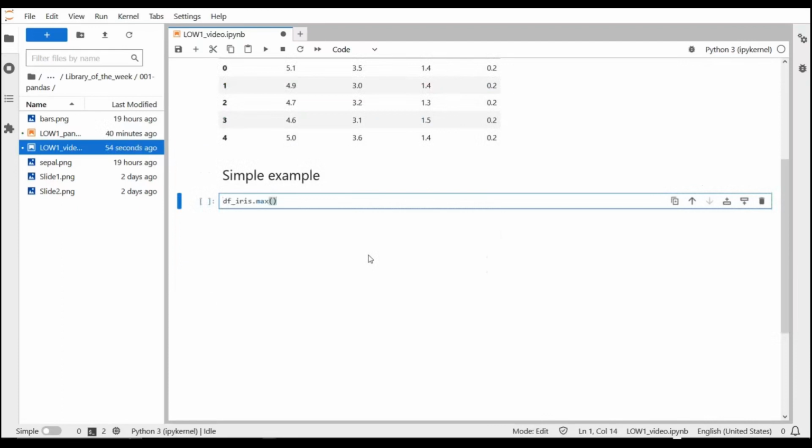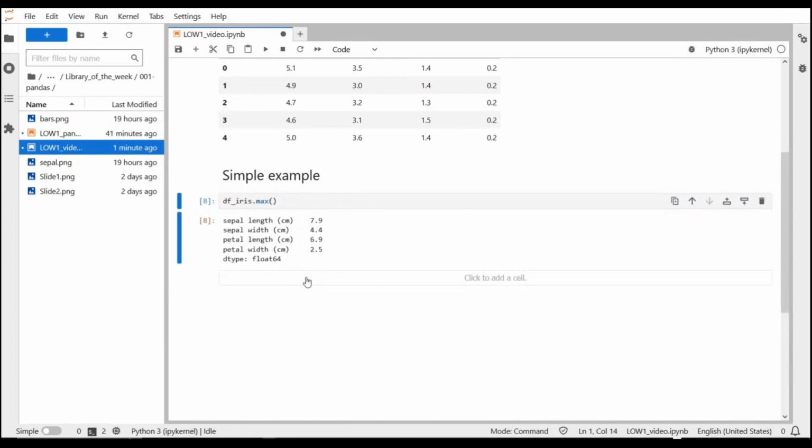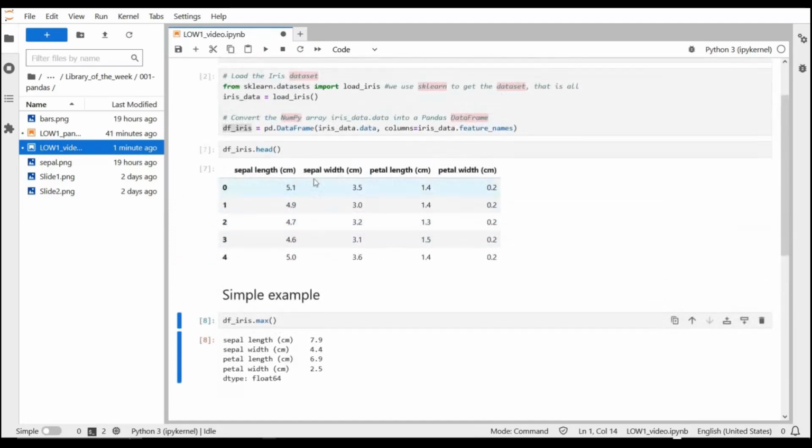When we use the .max method with the data frame that we created, we create a pandas series that will hold for each column of the data frame the maximum value for that column, or for that pandas series, because in pandas every column is a pandas series and the whole table is a data frame.